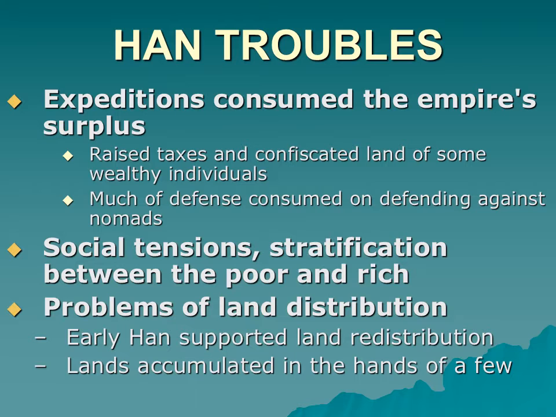Basically, as the Han became successful and as people started to trade items, some people got very, very rich, and other people stayed poor or ordinary. And the more a few people got richer and richer and richer, and everybody else kind of stayed the same, there started to be a lot of conflict between the two groups. So anytime you have a society where you've got people getting very, very rich and other people not, there's going to be problems.